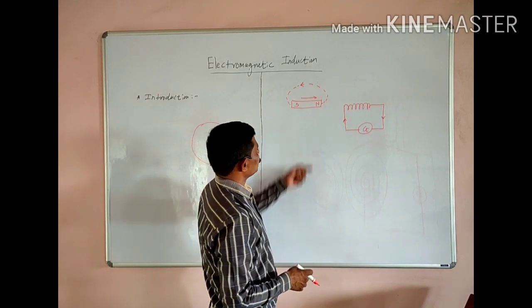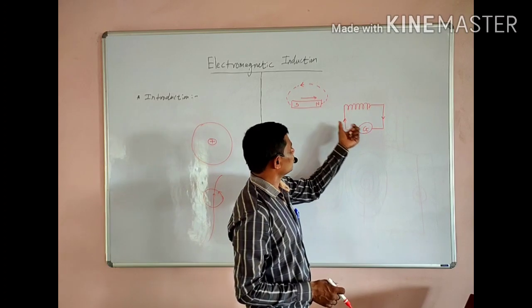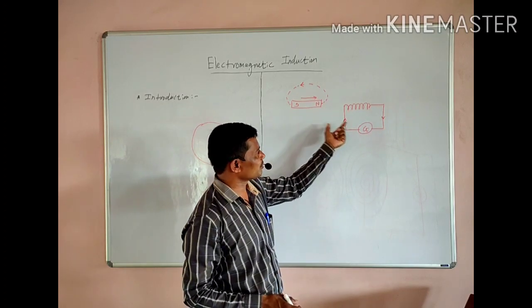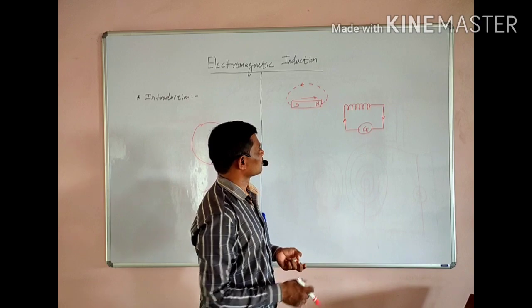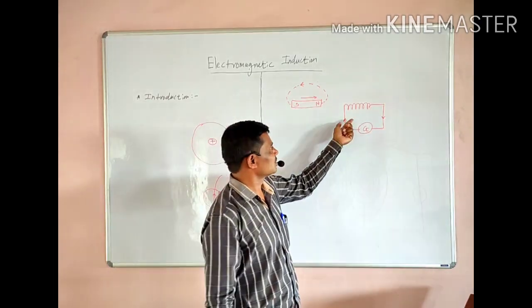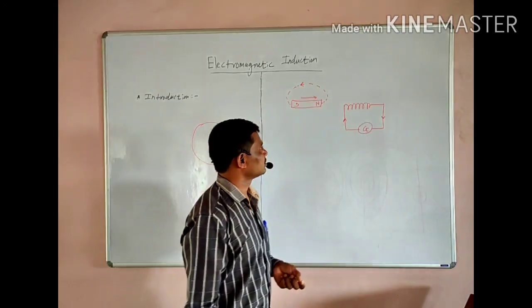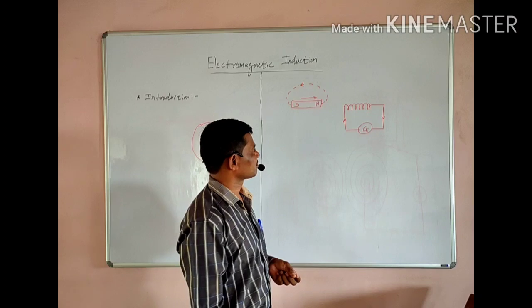When instead of the magnet, the coil is moving towards the magnet or away from the magnet, the same effect will be observed. That means current is induced inside this closed circuit in both directions.